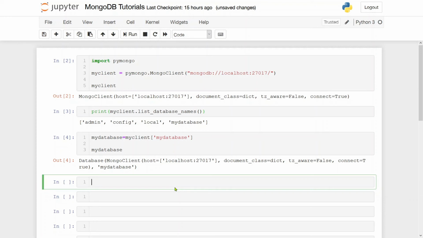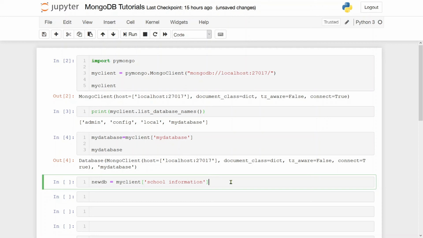Now I have to reach the collection. Okay, so there is one more point to catch here. Let's say I want to make a new database. How can I make a new database? It's very simple. Let's say I want to create a new database which is named as school information. So I will have to simply write my client and then the name of the database that I want to create, school information. Okay, so what this particular line will do is, if I execute this line, it will create a database.